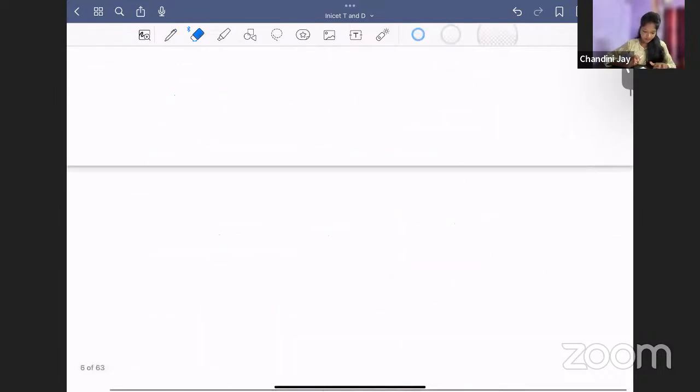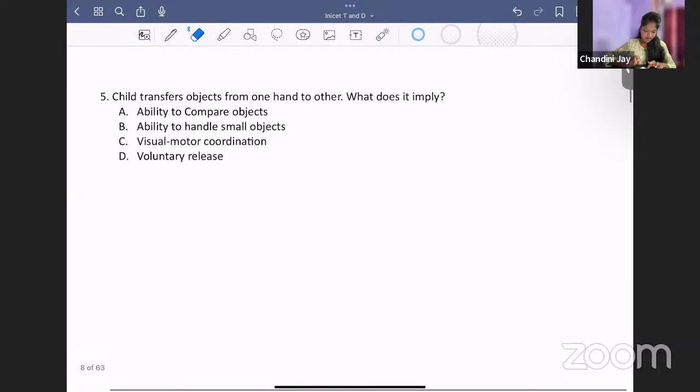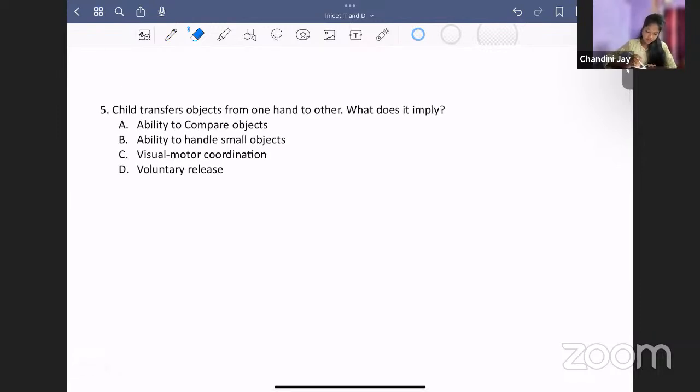Now, coming to the next question. A child transfers an object from one hand to another. What does it imply? Is it A, ability to compare objects; B, ability to handle small objects; C, visuomotor coordination; or D, voluntary release? So a developmental milestone has been given to you and they're asking the implication of that milestone. When a child is transferring an object from one hand to another, the child is trying to compare objects. So it is the ability to compare objects. This is the right answer.